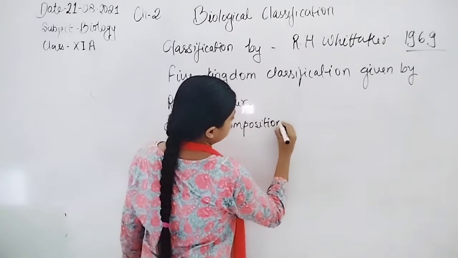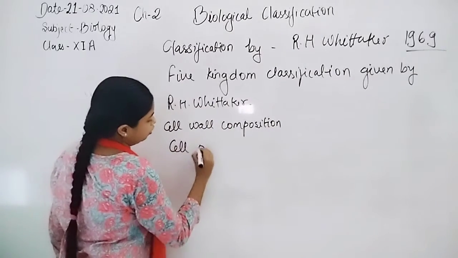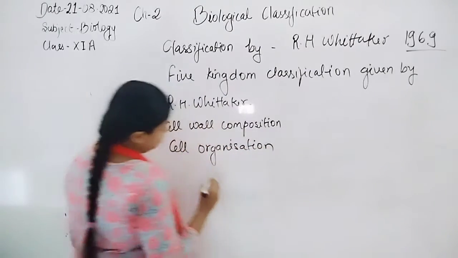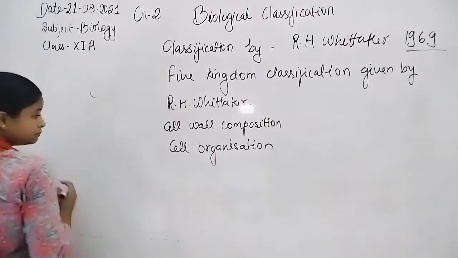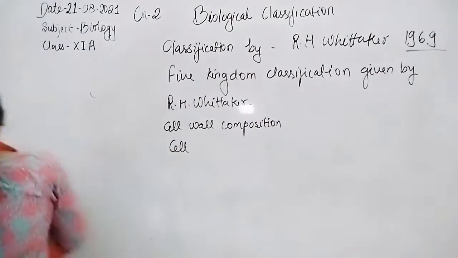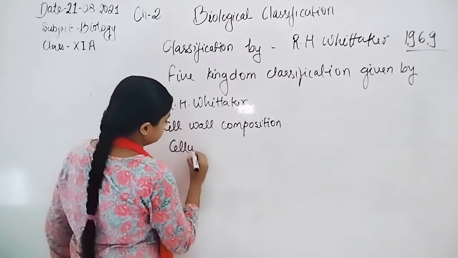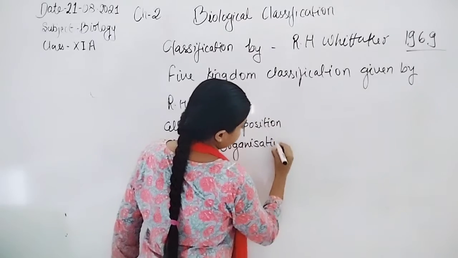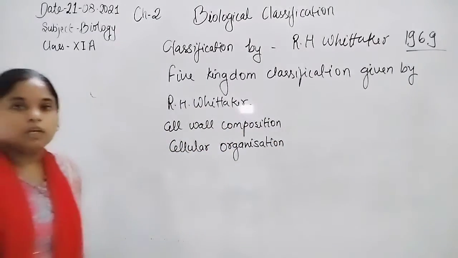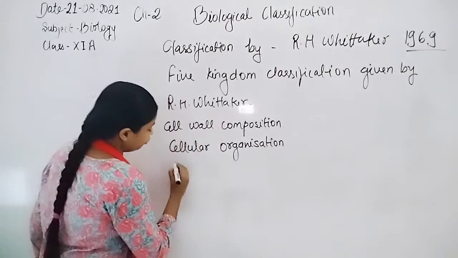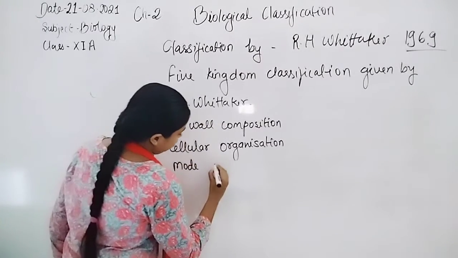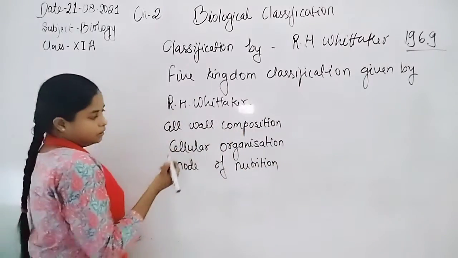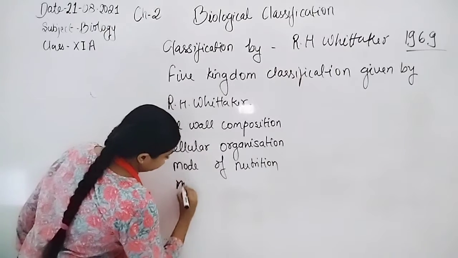cell organization, or cellular organization, and mode of nutrition, then method of reproduction.